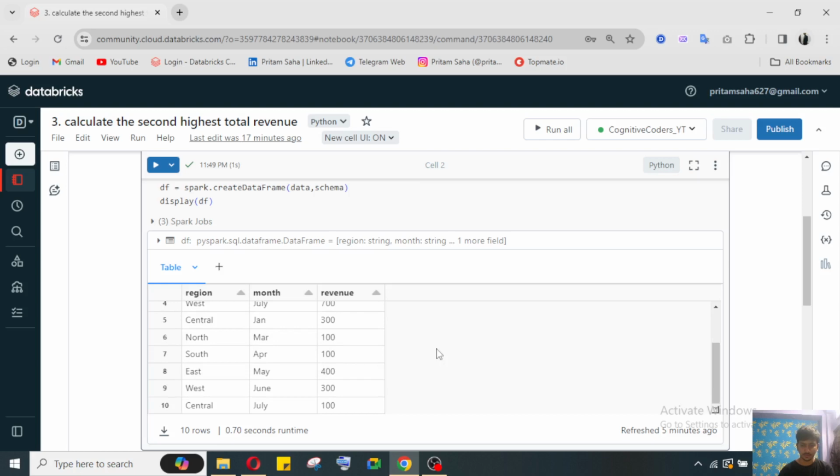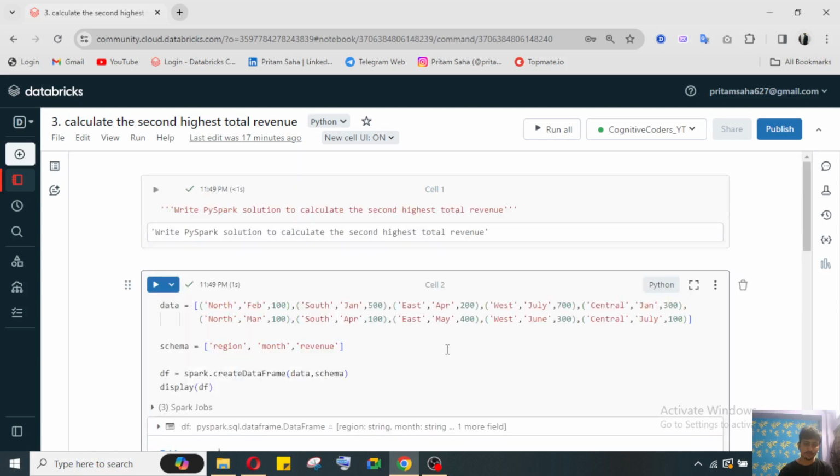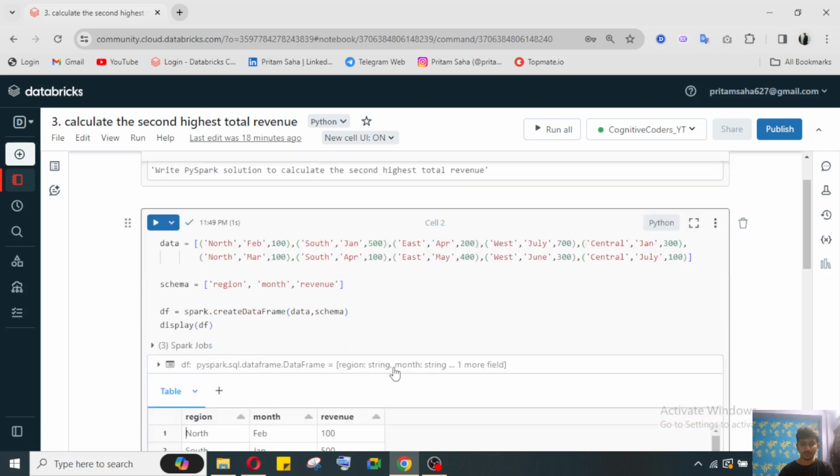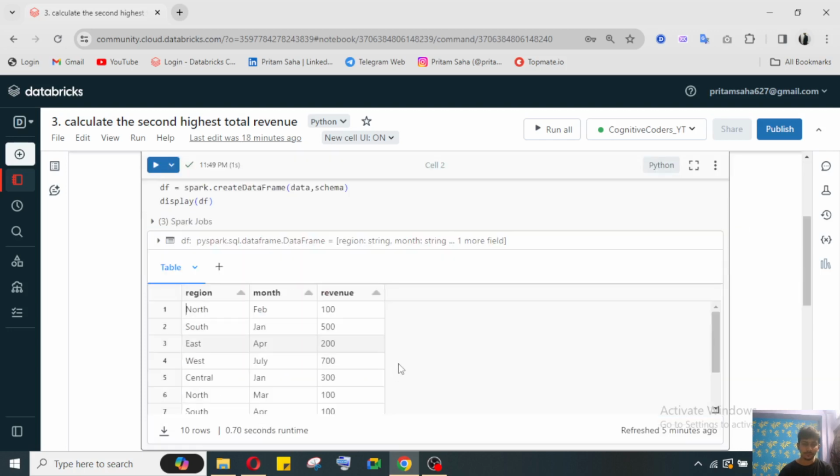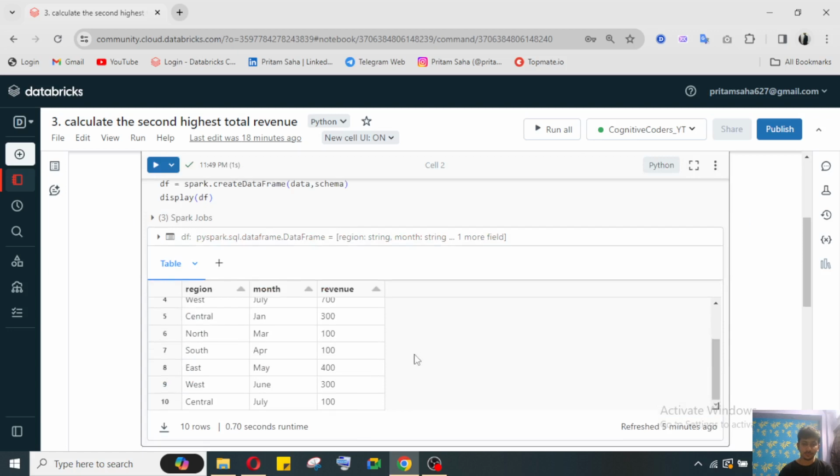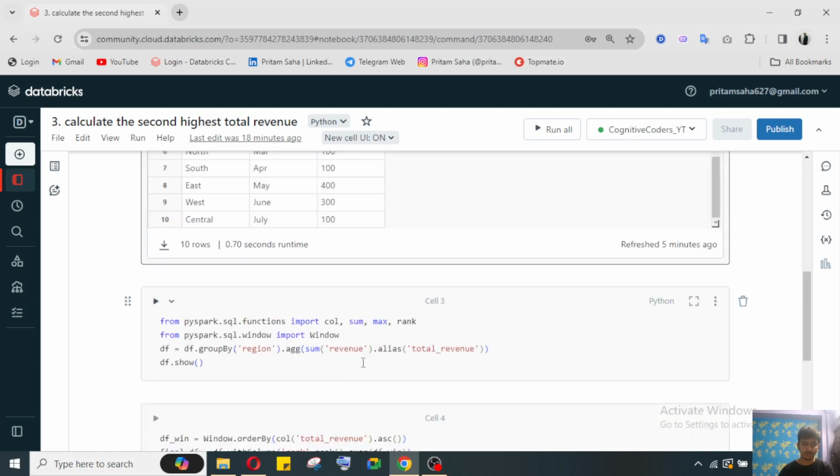So what they want is the highest total revenue. For getting the total revenue, first we need to sum up the data for each and every region. That's why we need to perform the group by operation, and after that sum.